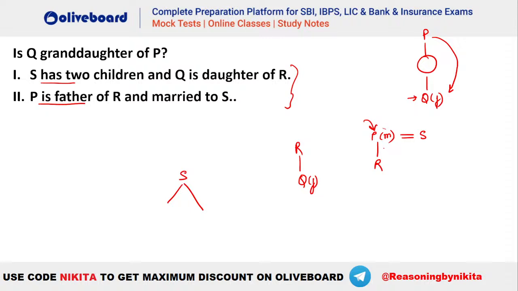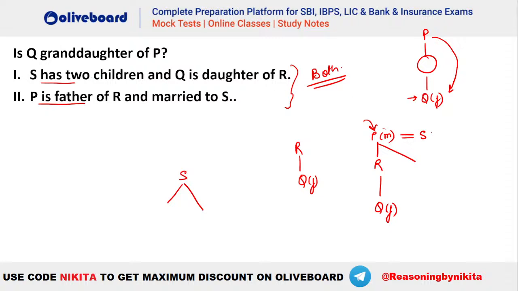So S has two children. You can see there will be two children here. And Q is the daughter of R. So Q will be here, isn't it? So this is done. So you can see when you combine both of them, are we getting Q the granddaughter of P? Yes. So you can see when you combine both the things, you will be getting this as a definite one, isn't it? So you get a yes here. So the answer to this question will be both. Our first answer was right. It should be both. You can see when you combine both of them, we will be getting a definite answer.